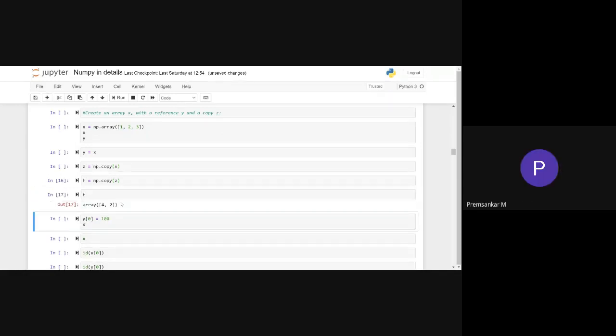There is another way, sir. You don't need to keep the argument copy true within the array function. You can simply call the copy function of the NumPy array. Getting it? Yes, sir.